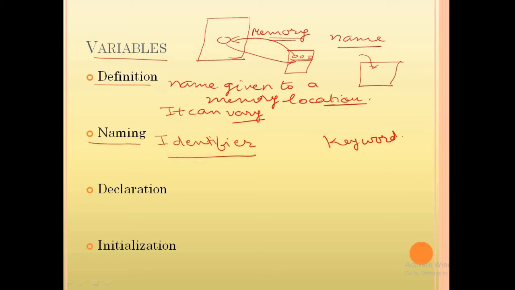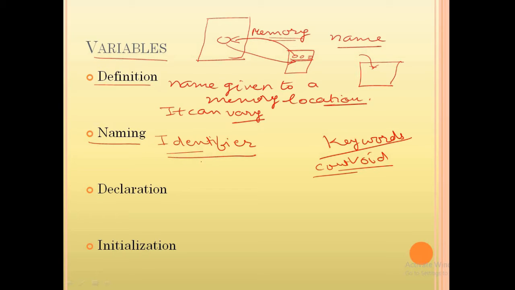Keywords are words reserved for the programming language, which have a predefined meaning, like void is a keyword, and cout is a keyword. There are various types of keywords used in a particular programming language, and identifiers are the user-given names. User-defined names are called identifiers. We name variables, functions, classes, etc.